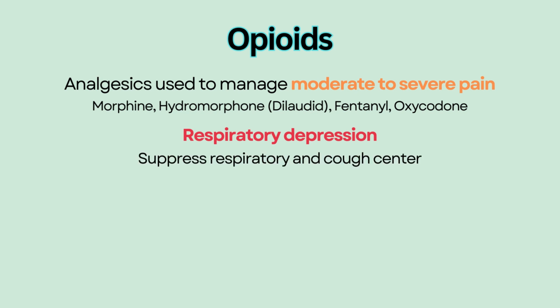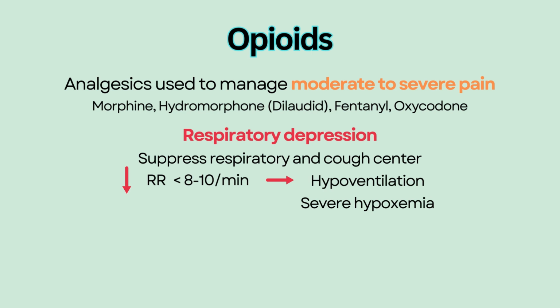Opioids suppress the respiratory and cough center located in the medulla of the brainstem, causing reduced respiratory rate, usually less than 8 to 10 breaths per minute. As a result, it can lead to hypoventilation and severe hypoxemia.